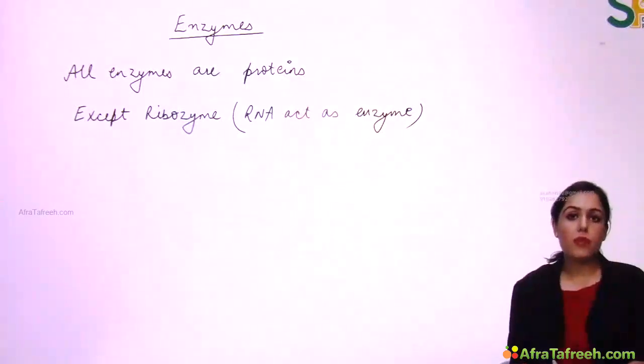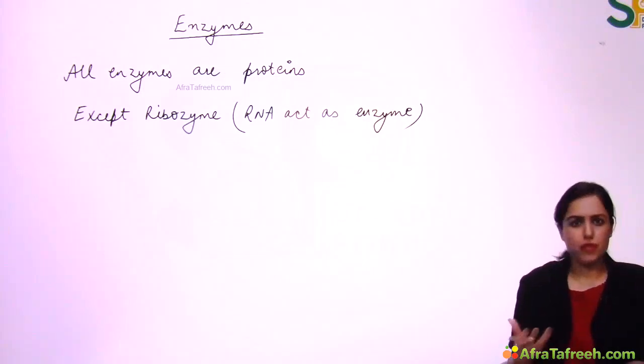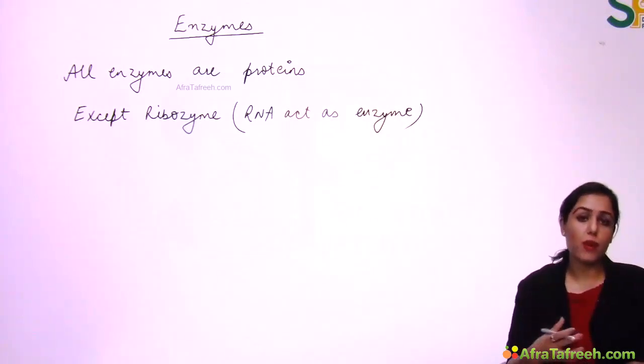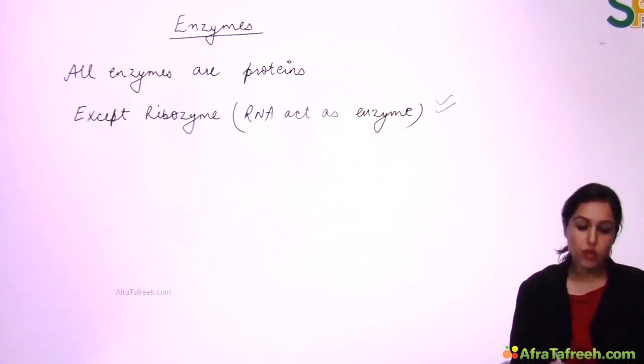So the enzyme topic is a small topic, but many questions are asked from this topic, and it is a very conceptual topic, very easy to do. So the first definition, we can say, what are enzymes? Enzymes are proteins, and all enzymes are proteins, we say, but ribozyme is RNA which acts as an enzyme. So this is one exception here. Ribozyme is RNA acting as enzyme, right?